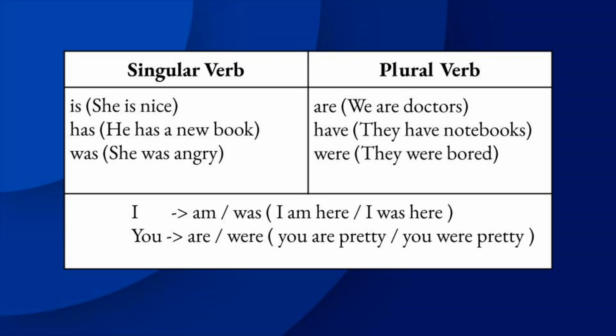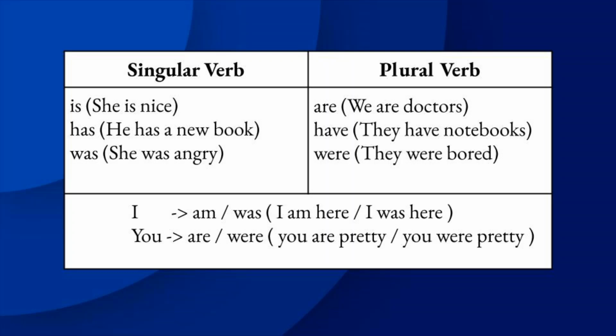Let's move to the last one, was. Was is used with singular subject. Look at the example. She was angry. He was angry. But one more thing, just remember that was is the past tense. We can use was in past tense, okay, past.